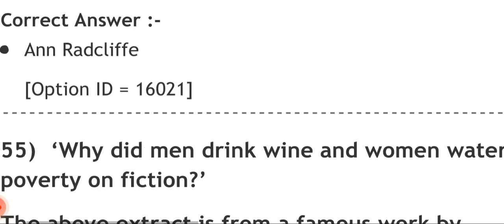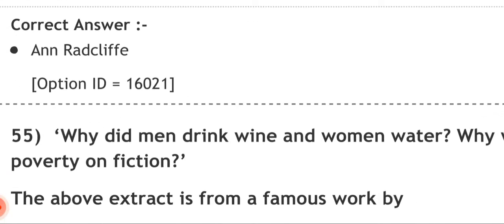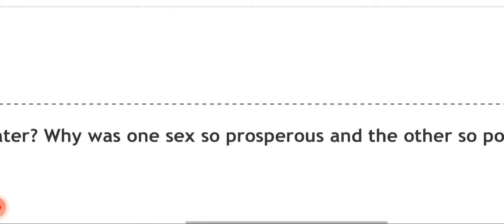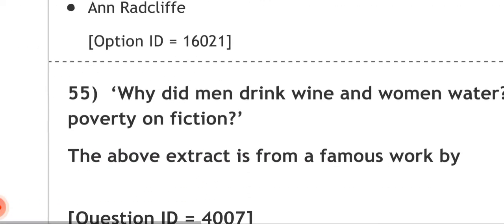Another question. Why did men drink wine and women water? Why was one sex so prosperous and the other so poor? What effect has poverty on fiction? The above extract is from a famous work by. This kind of question you can expect in your exam.